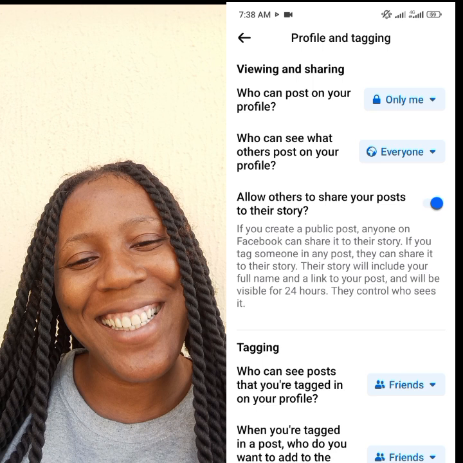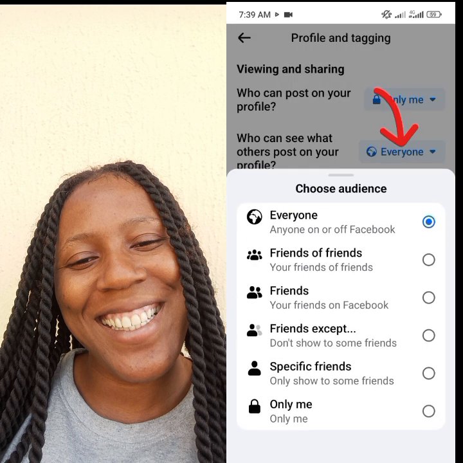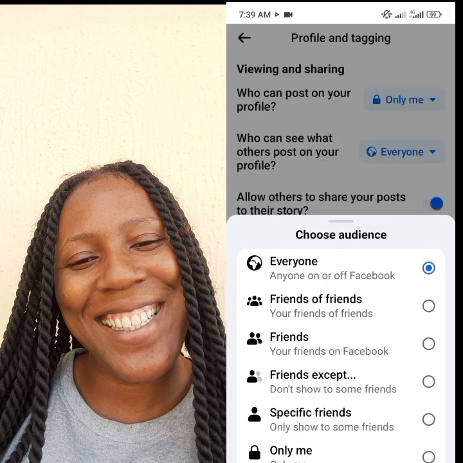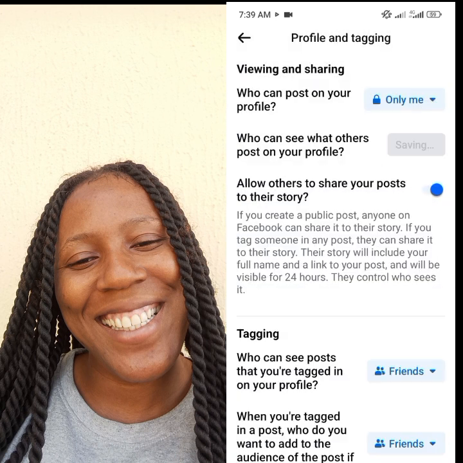So who can see what others post on your profile? If you allow other people to post on your profile, who are the people you want to be seeing that particular post? You click on this place and select the one you want. If it's friends, everyone, specific friends, or only me, you click on only me.